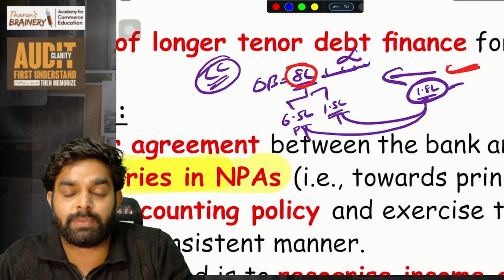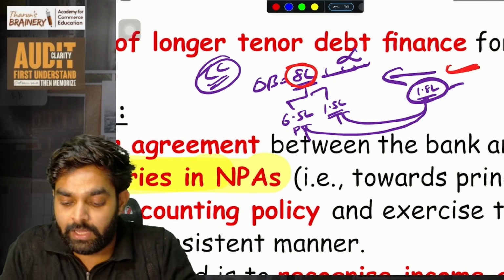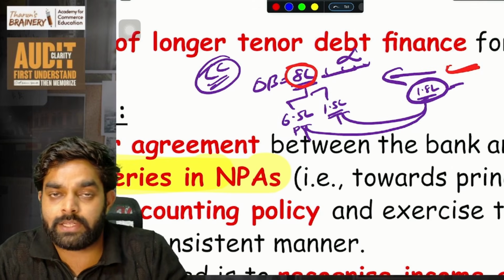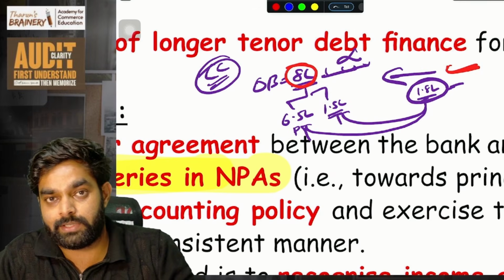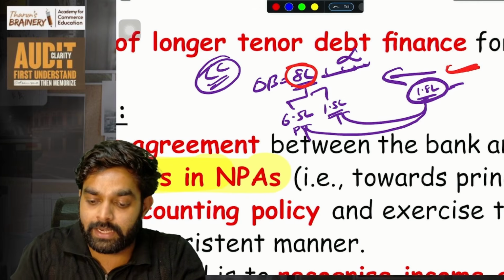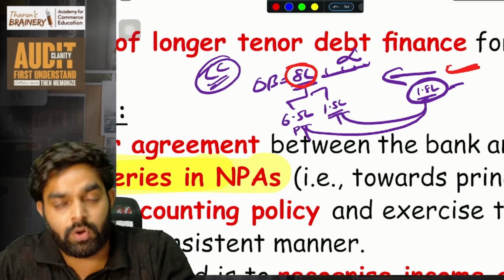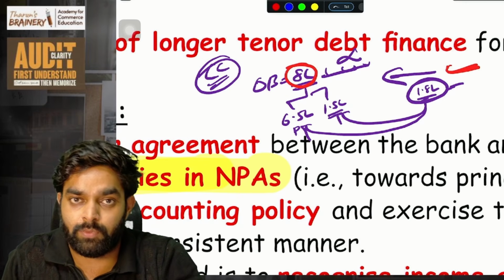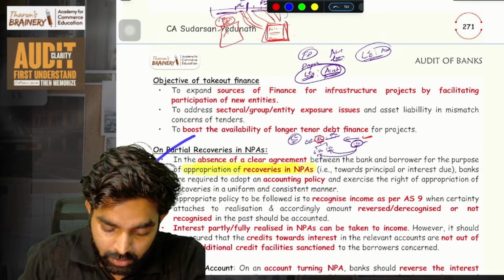Bank directors, all these people will sit and decide on partial recovery of NPA. We will adjust this amount to the interest first, then the remaining, if anything, we will adjust to principal. Thereby, the bank may have these kinds of accounting policies. So first option, if there is a clear agreement between the borrower and the bank, then the bank will follow that and adjust money accordingly. If there is no clear agreement, then the bank will follow their own accounting policy, whatever decision they have taken. That is on partial recovery of NPA.